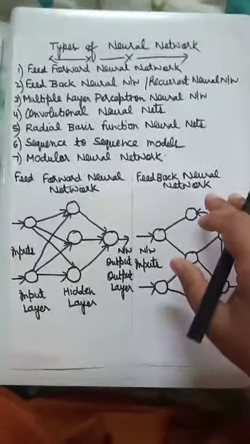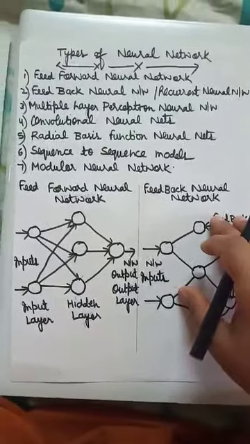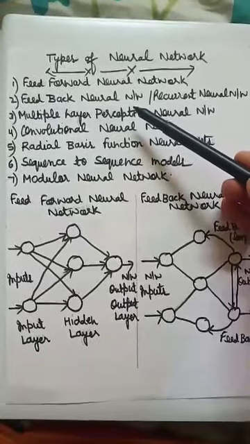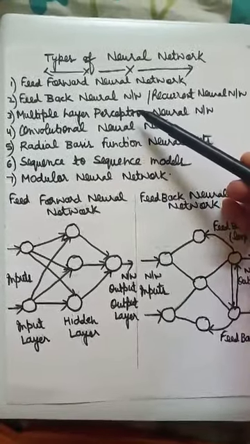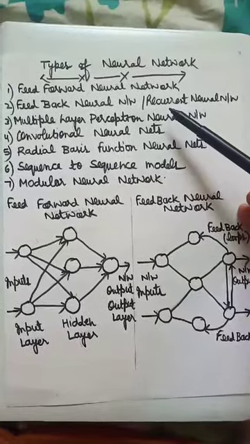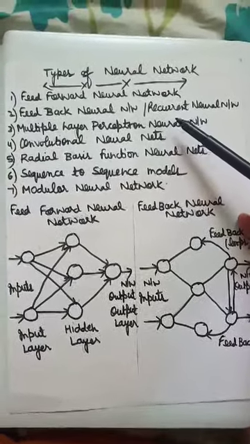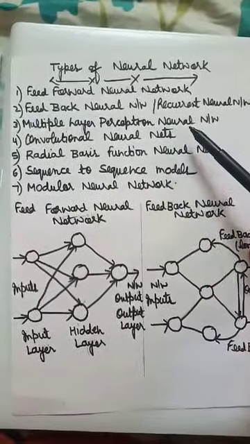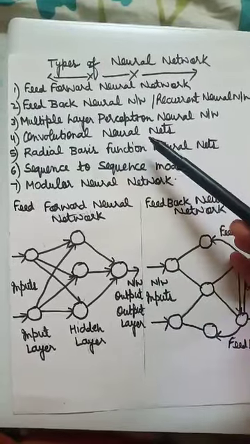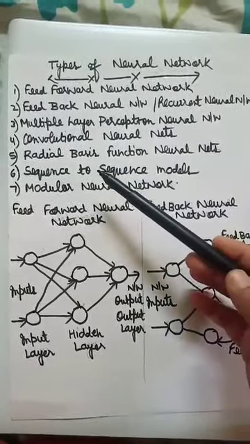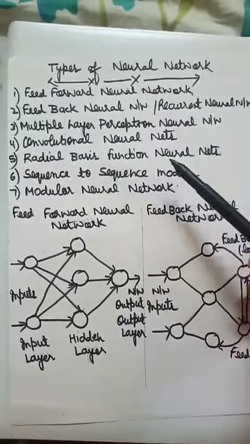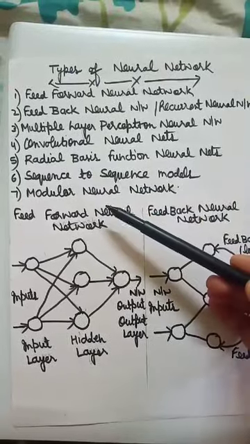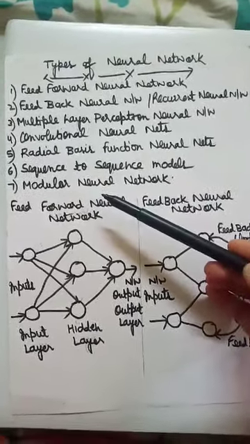So, there are a total of 7 neural networks. The first one is feed-forward neural network. The second one is feed-backward or feedback neural network, which is also known as interactive or recurrent neural network. The third one is multiple layer perceptron neural network. The fourth one is convolutional neural network, which is also known as Bayesian network. The fifth one is radial basis function neural network. The sixth one is sequence to sequence model, and the last one is modular neural network.